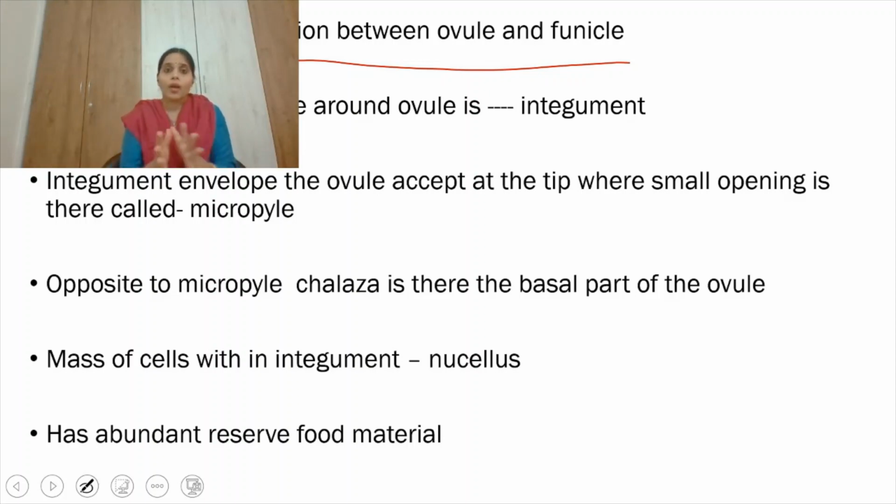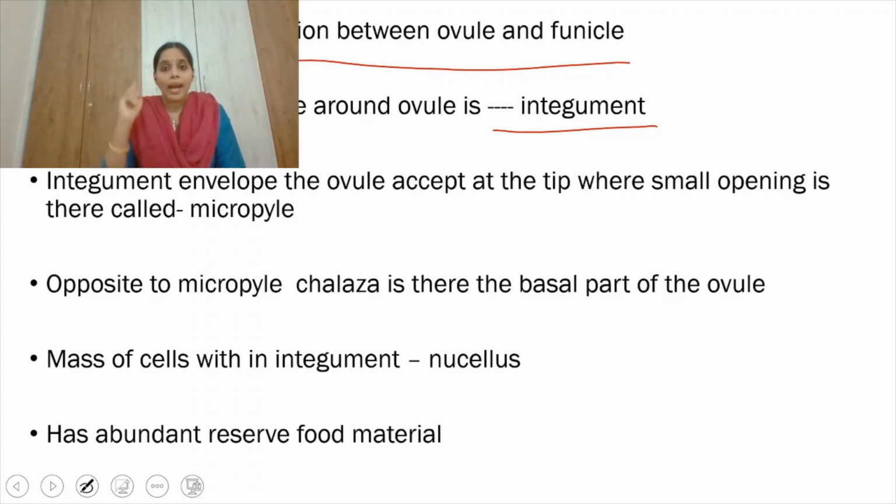Maybe one or two are present, and that protective layer we call the integument. If two layers are there, like an outer integument and an inner integument, we call them integuments. Maybe one or two are present surrounding the ovule, right?